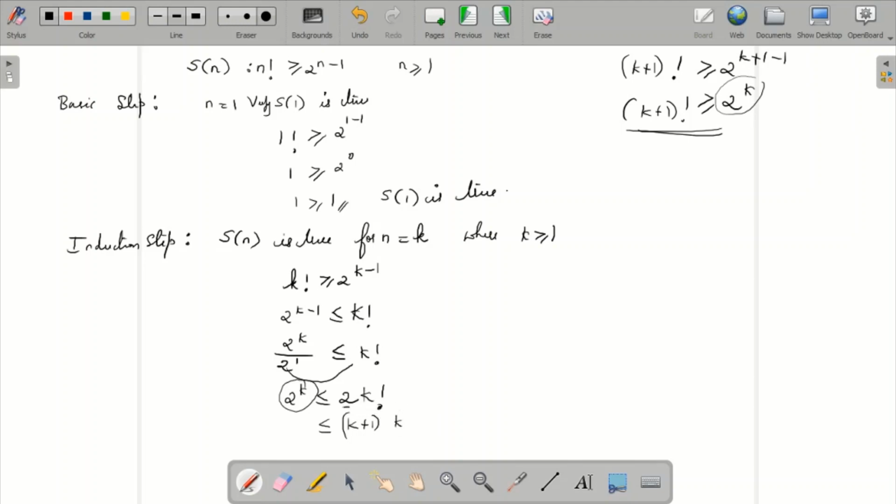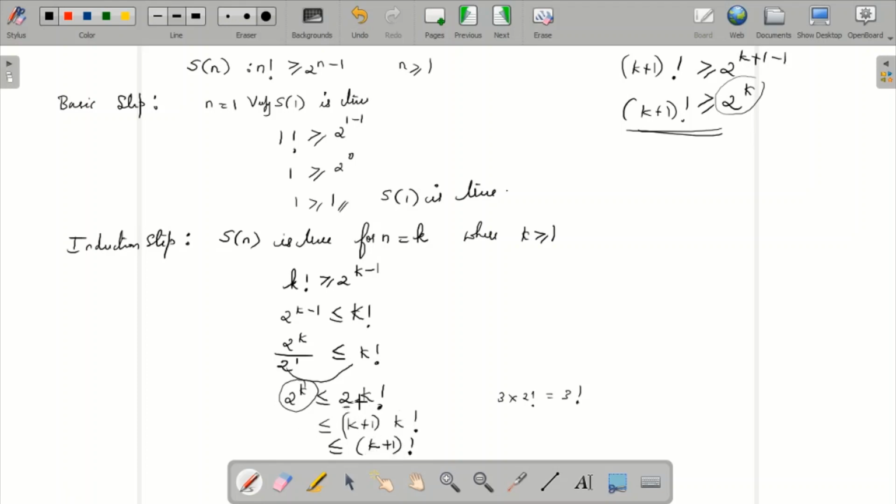K I'll write as it is, as k factorial. So that is nothing but k plus 1 into k factorial, which is k plus 1 factorial. You know the meaning: k plus 1 into k factorial is the next factorial. For example, 3 into 2 factorial, where 2 factorial is 2 into 1, is nothing but 3 factorial. Same way over here, k plus 1 into k factorial is nothing but k plus 1 factorial.